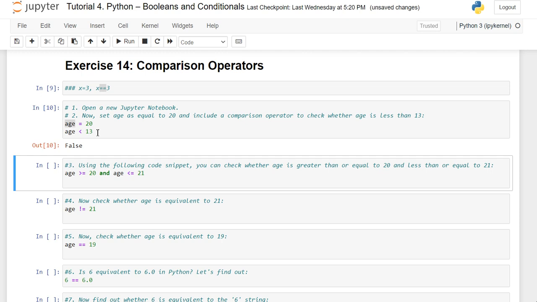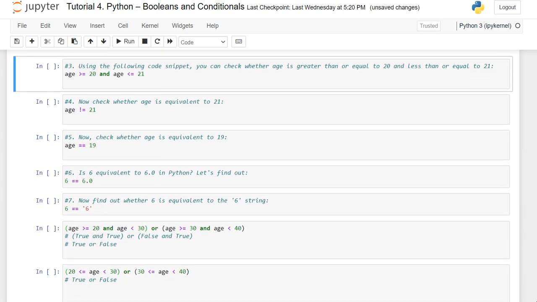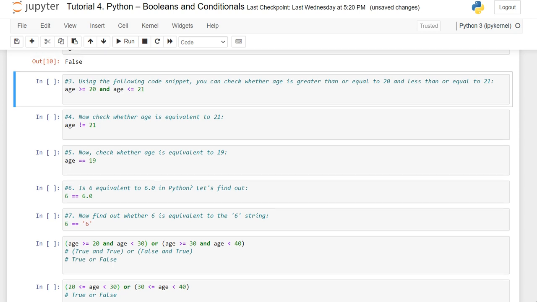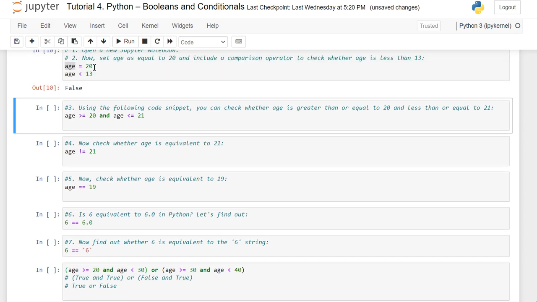Okay, now let me go on to the next one, which is a comparison with a logical operator. See here, dear friends, we already know age is a variable that has 20 as the integer value. Now we are checking two conditions. One is age is greater than or equal to 20, and age is less than or equal to 21.